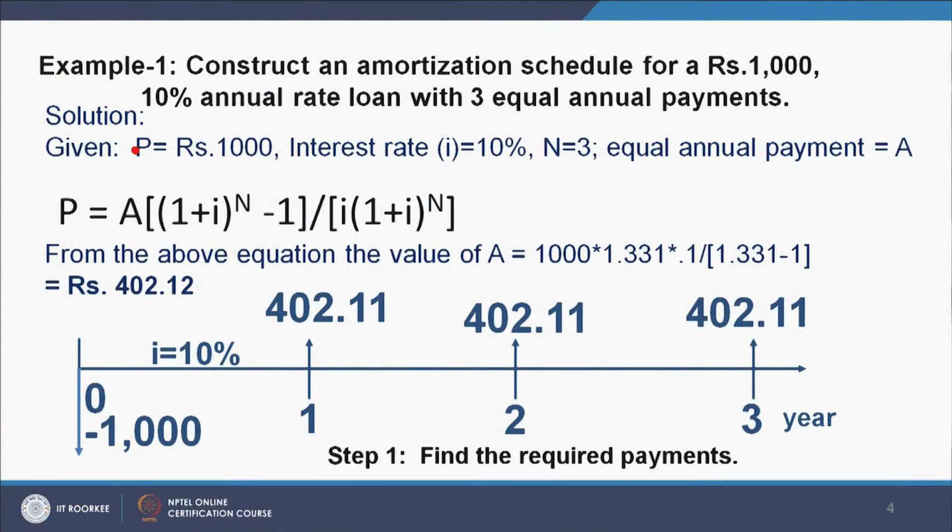This is the equation which has been used. P is equal to A in brackets, 1 plus I to the power n minus 1 divided by I times 1 plus I to the power n, and this equation we have modified because we want the value of A, not P. So, A is equal to P into I into 1 plus I to the power n divided by, in brackets, 1 plus I to the power n minus 1. So, the first step is to find out the annuity, which we have already found out.